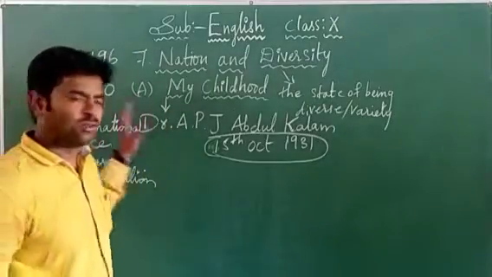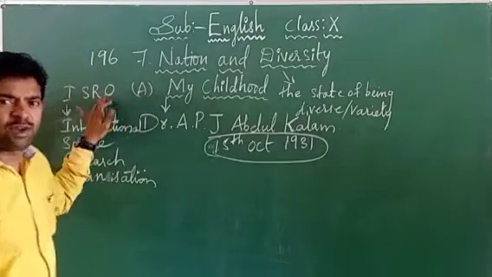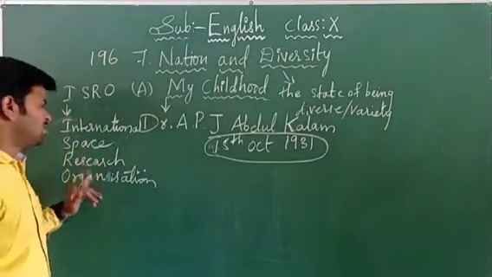So everybody must have understood the full form of ISRO. This is one type of GK question which you come across in the GK books, right? General knowledge. ISRO, Indian Space Research Organisation.